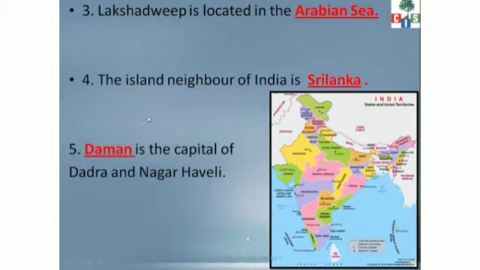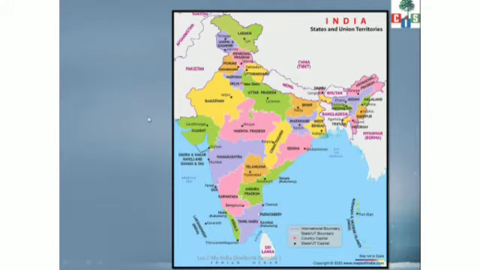Now children, we will go through the map work. See, I have kept here the map for referring. You can see over here Daman is the capital of Dadra and Nagar Haveli, and Lakshadweep is located in Arabian Sea. In the south there is the Indian Ocean. Sri Lanka is the neighboring island of the country. I hope this is clear to you.